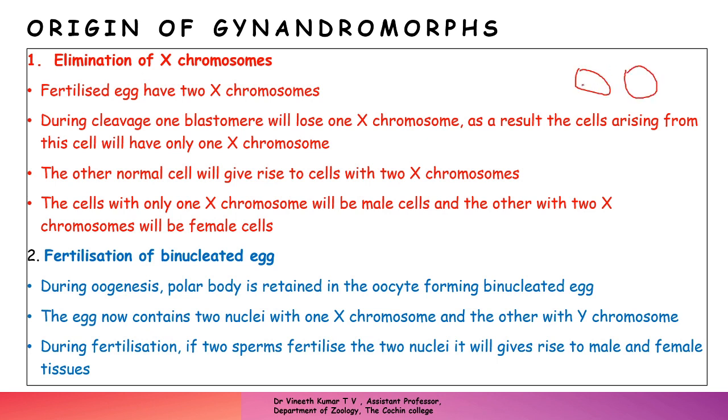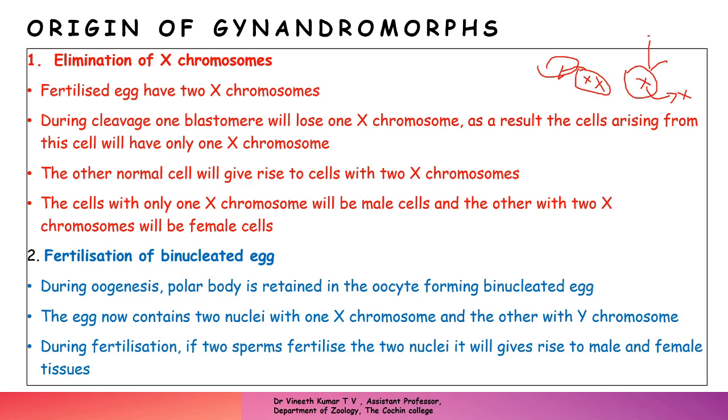Okay, this is a normal blastomere with a normal X chromosome. So when this divides, because it is mitosis and equational, it will give rise to two cells which have two X, etc. But what happens to this particular blastomere is that it has lost one of the X chromosomes. As a result, the cells arising from the division of this blastomere, both contributing to the body of the same Drosophila,